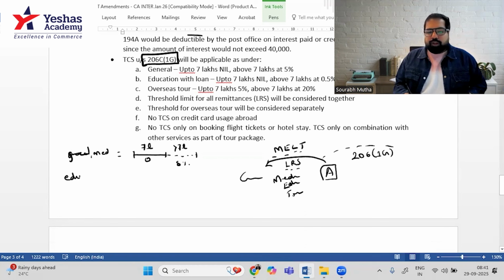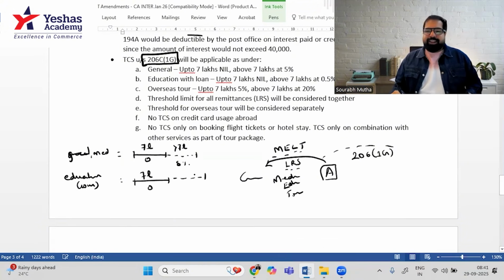If you're going for education purposes, taking a loan, not any other, only a loan, then up to 7 lakh rupees, again zero. And after that, ideally on education loan, a poor guy is taking a loan, but still the government charges above 7 lakh rupees. There is 0.5% TCS. Keep that in mind.